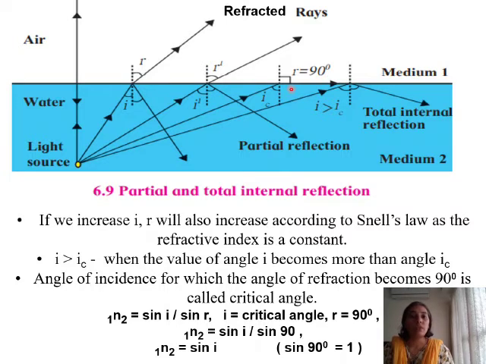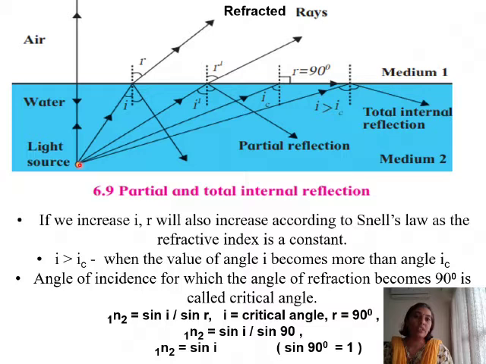So this particular angle of incidence for which your angle of refraction becomes 90 degrees is called the critical angle. So here we have angle of incidence for which the angle of refraction becomes 90 degrees is called critical angle. So this is the critical angle.